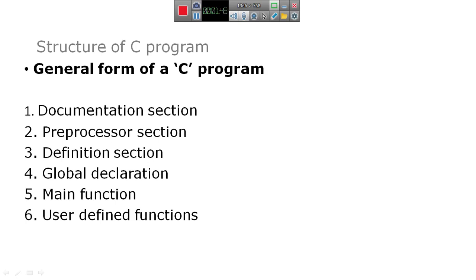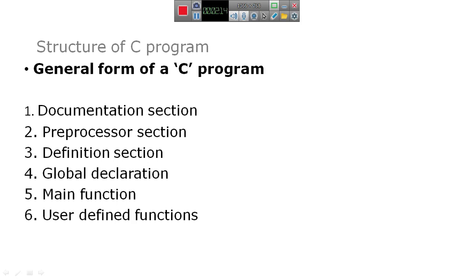Out of these 6, in the last class I have explained the documentation section, preprocessor section, definition section, and global declaration also, some part. So this is the structure of a C program.